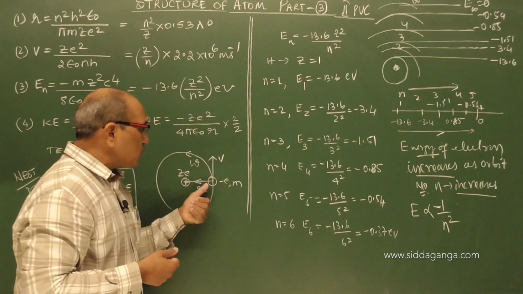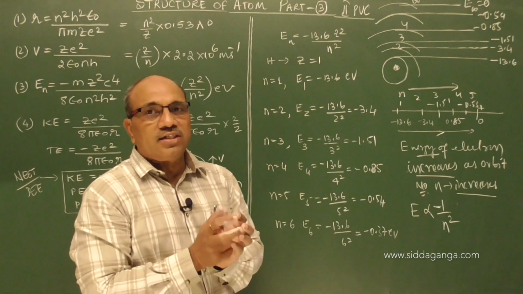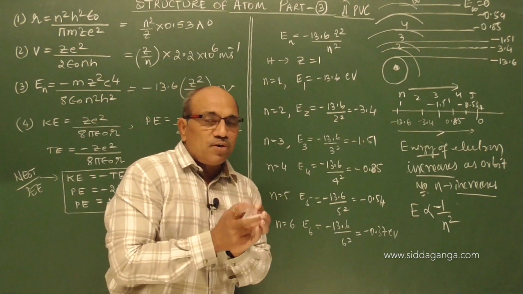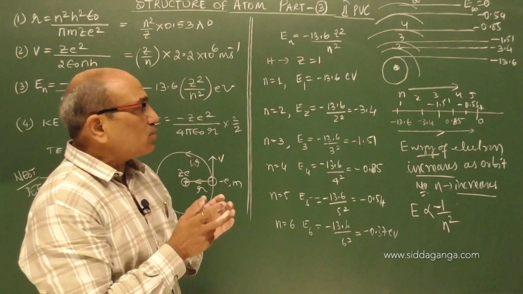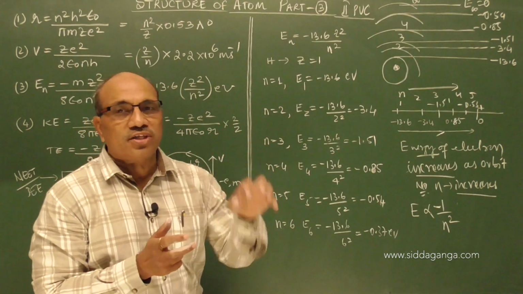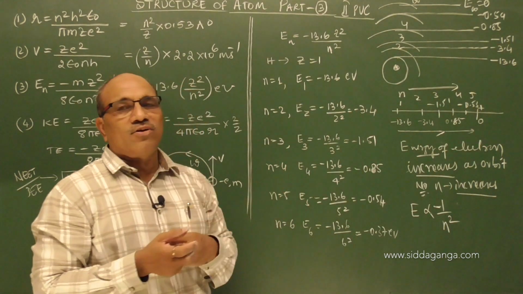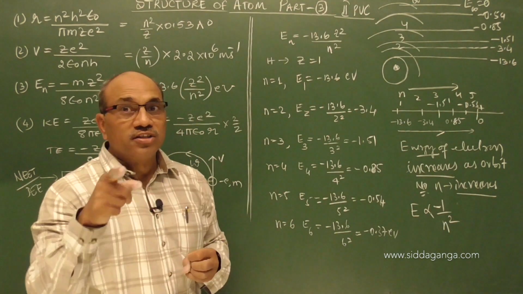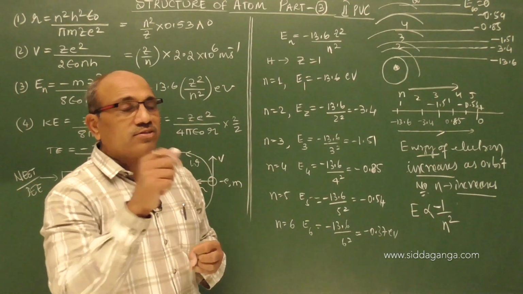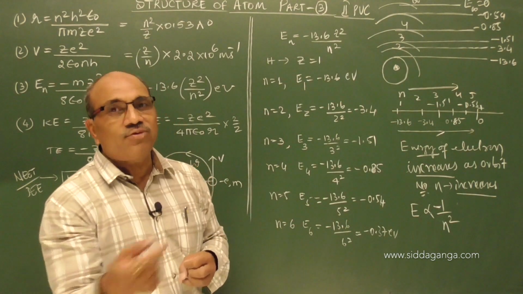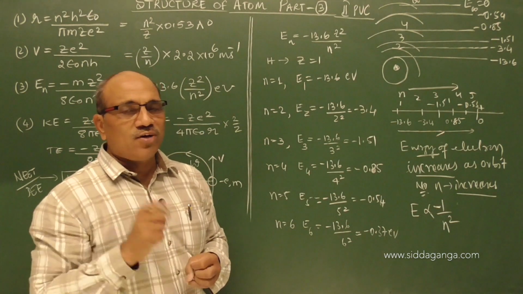An electron stays in the first orbit; out of its energy, it gives 13.6 electron volts of energy to the nucleus to stay in that orbit. Suppose I want to take off that electron, since it lost that much energy to the nucleus, please give that energy and I will come out. I hope you have followed.